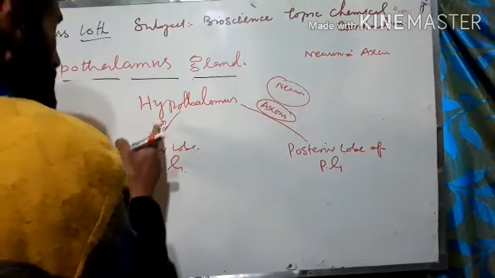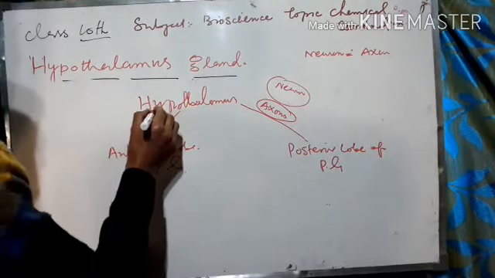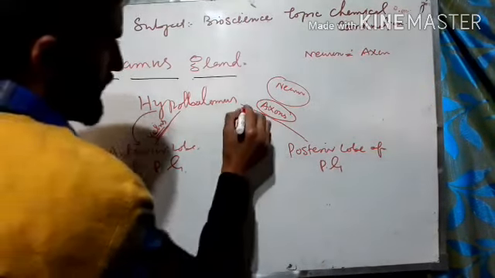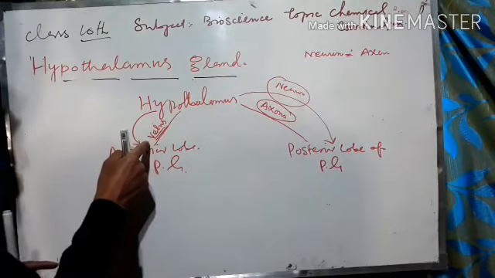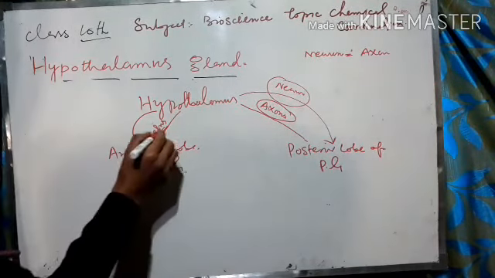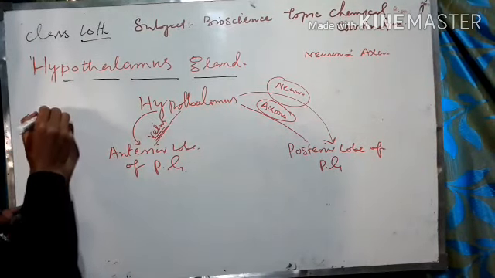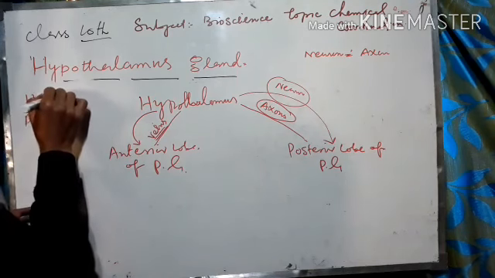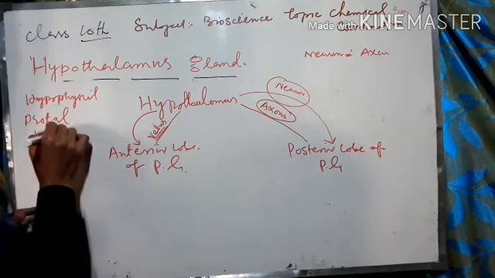Here transportation of the neurohormones to the anterior lobe occurs through veins. These veins are known as portal veins or hypophyseal portal veins.